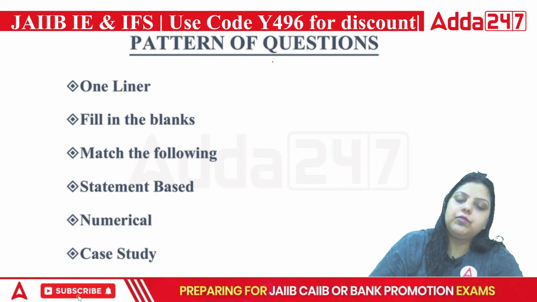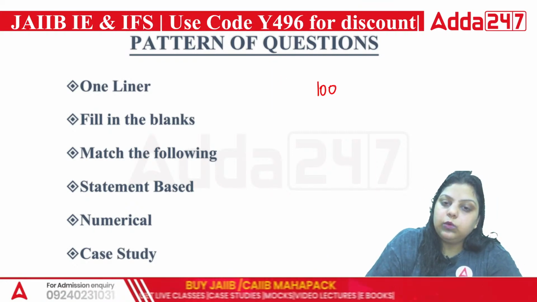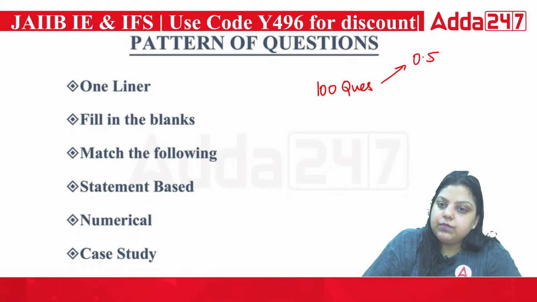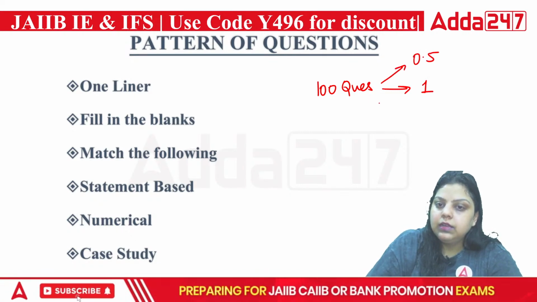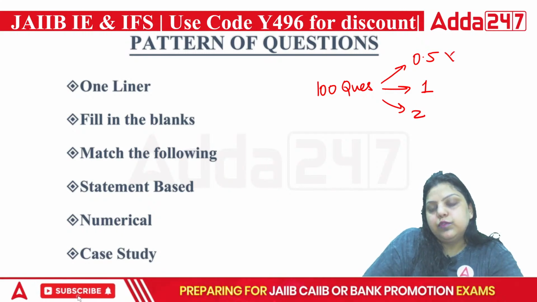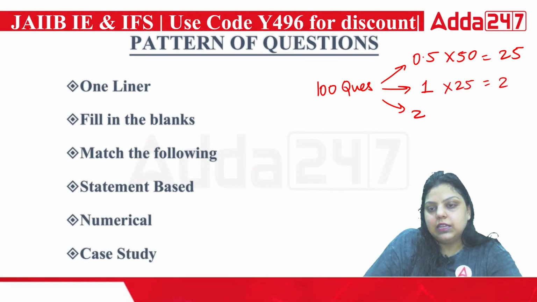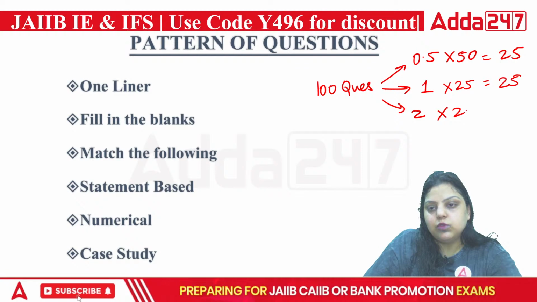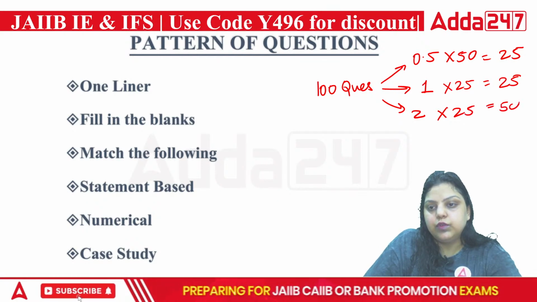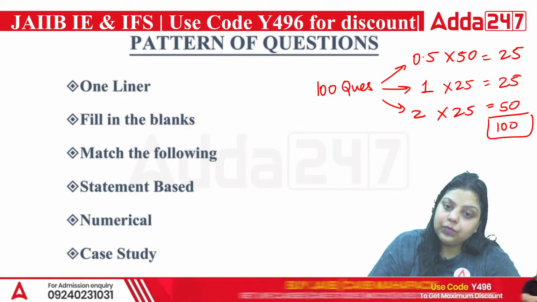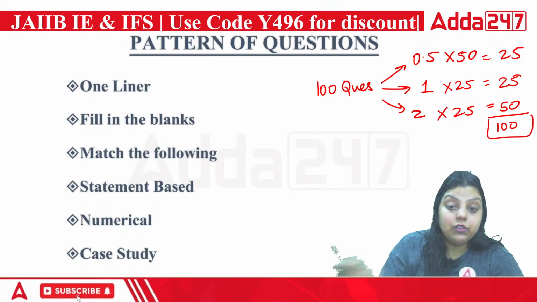Let's say first of all, we know 100 questions are there. These questions are divided into 0.5 mark, 1 mark, and 2 mark questions. So 50 questions will be of 0.5 marks, which gives you 25 marks. 25 questions will be of 1 mark, which gives you 25 marks, and 25 questions will be of 2 marks, which gives you 50 marks. This is how you get your 100 marks.